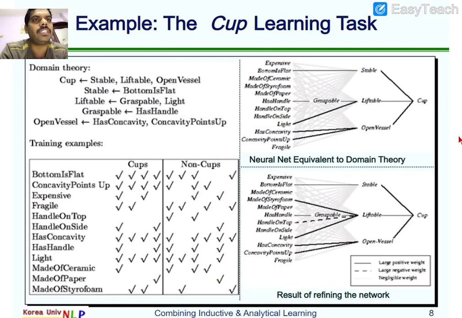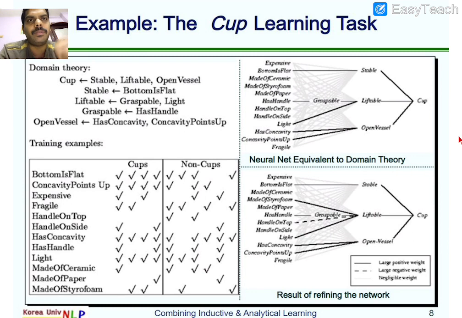See here, one example is given. What is the example? The cup learning task. Generally, the teacup, you people are aware of it, right? So what is the teacup learning task? What is the domain theory which is given to us about the cup? About the cup, it is given that it should be stable, liftable, and an open vessel.